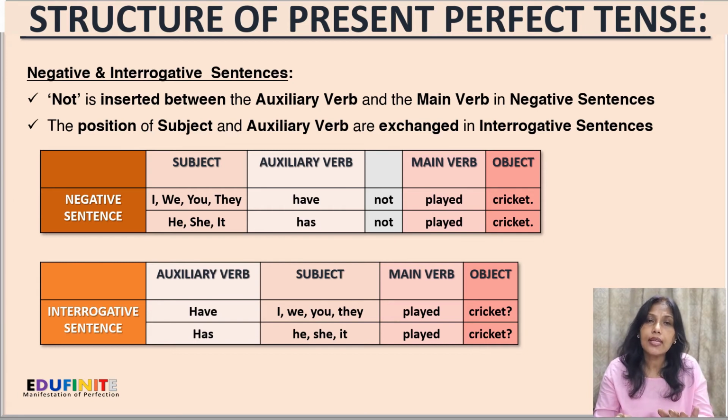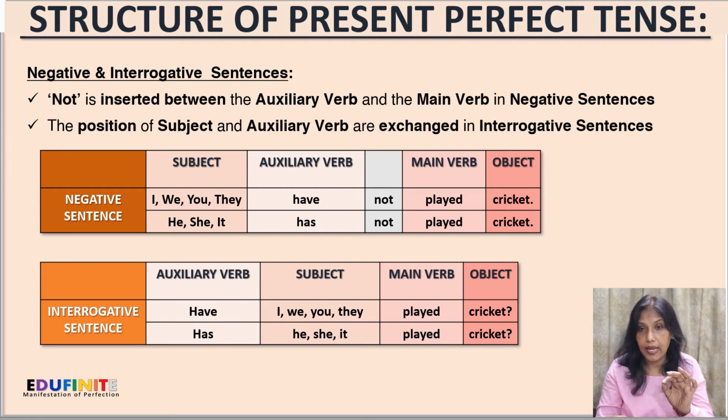Now, in the case of interrogative sentences, we'll have to exchange the position of the subject and the auxiliary verb. So in first person singular and plural, second person singular and plural, and third person plural, we'll have to use the auxiliary verb have. So the interrogative sentences will be: have I played cricket?